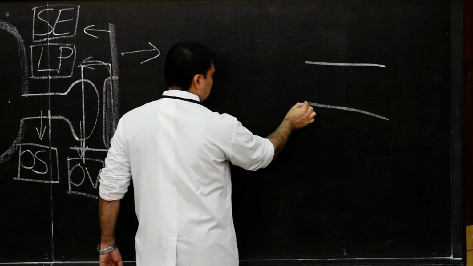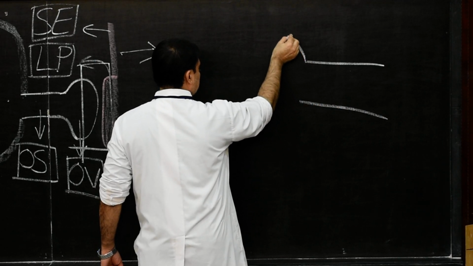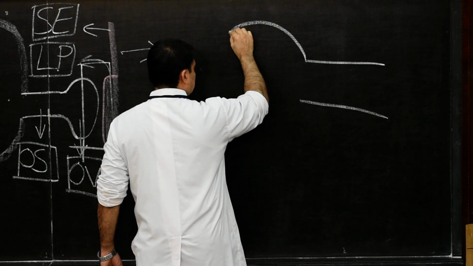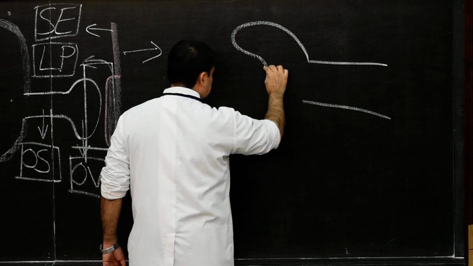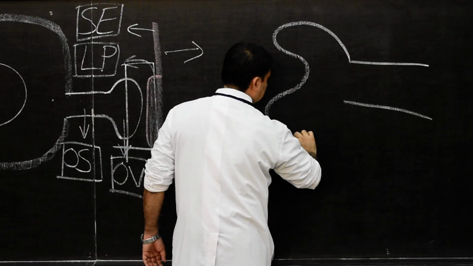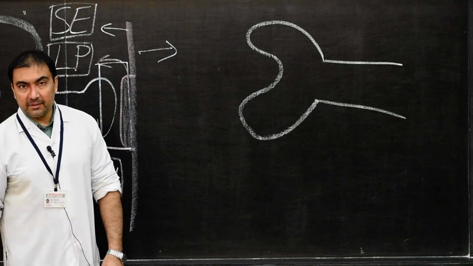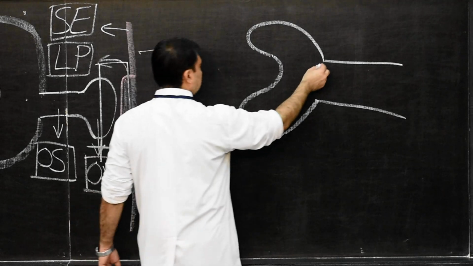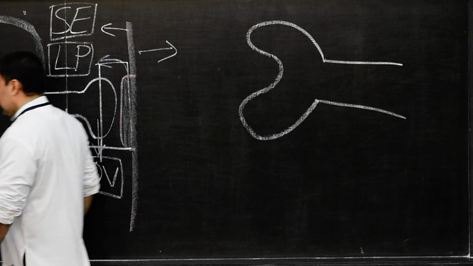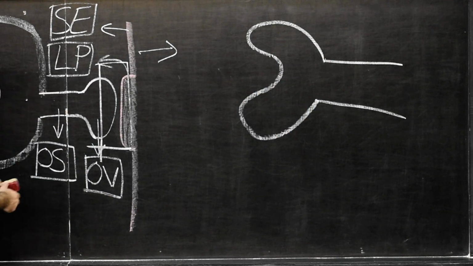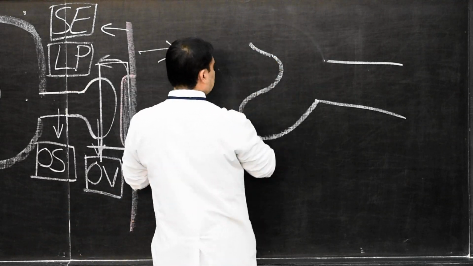Please draw this optic stalk. Then there will be optic vesicle. This optic vesicle, please note down, this optic vesicle will be converted into cup, CUP, which is known as optic cup. This optic cup, I will slightly enlarge it over here.